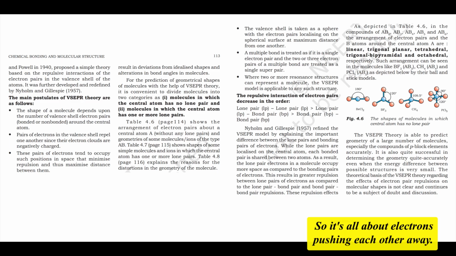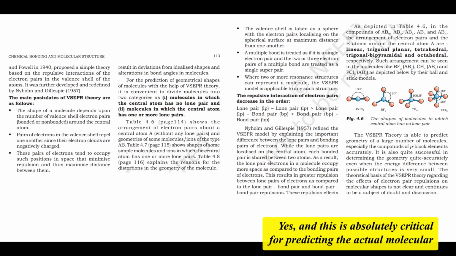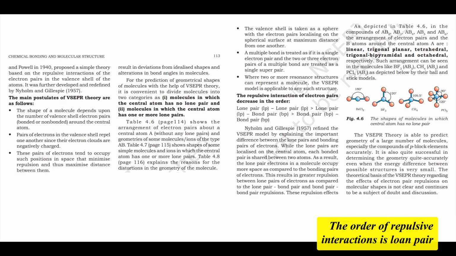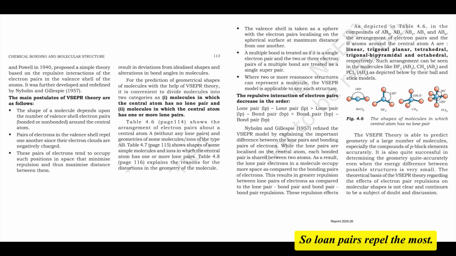So it's all about electrons pushing each other away. Is there a specific order of how strong these repulsions are? That seems important for predicting the exact shape. Yes, and this is absolutely critical for predicting the actual molecular shapes and understanding why angles deviate from ideal geometries. The order of repulsive interactions is lone pair-lone pair, LP-LP, greater than lone pair-bond pair, LP-BP, greater than bond pair-bond pair, BP-BP. Okay, so lone pairs repel the most.